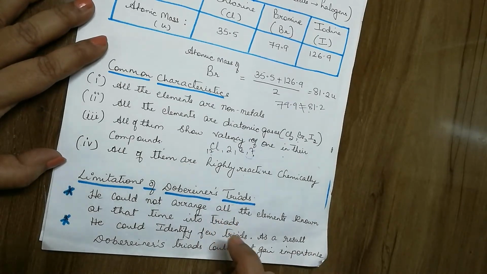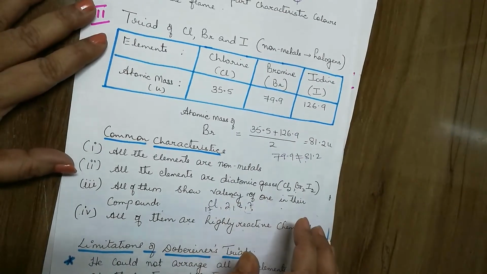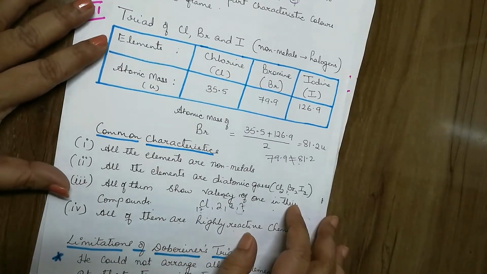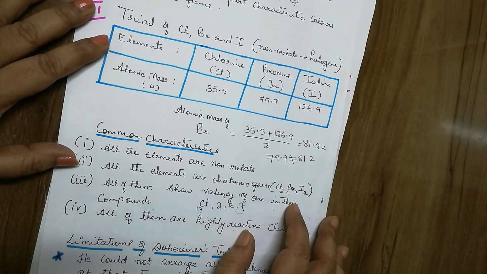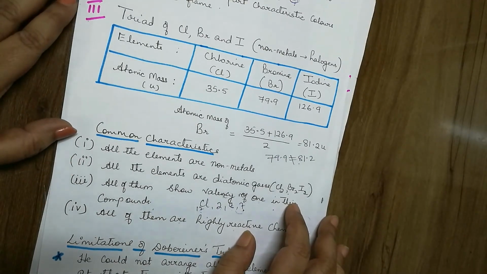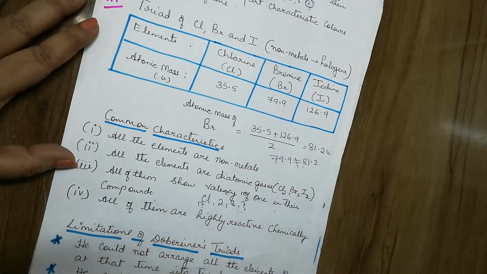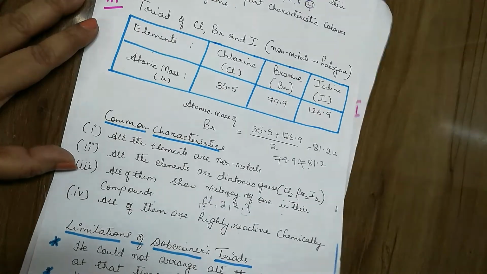For 2 marks they might ask you the limitation, or they might ask you to explain Dobereiner's classification or triad with an example. I would suggest you give the third set or first set as your example, or any one, as the question might be asked in any order. See to it that you prepare well.